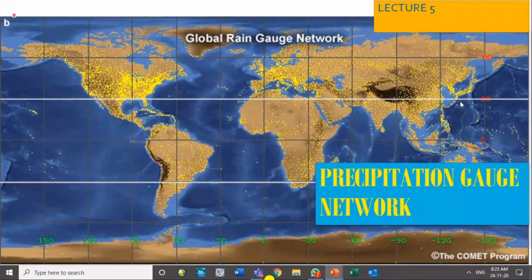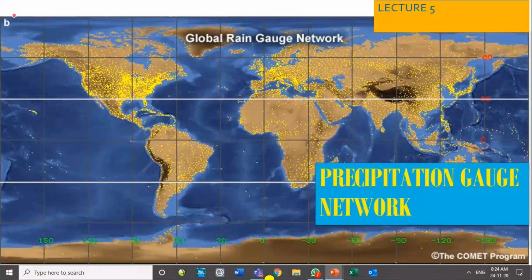So what do you think? What idea do you get out of this gauge network? Which kind of area has more gauges? What can be the possible causes of different density of the gauges?